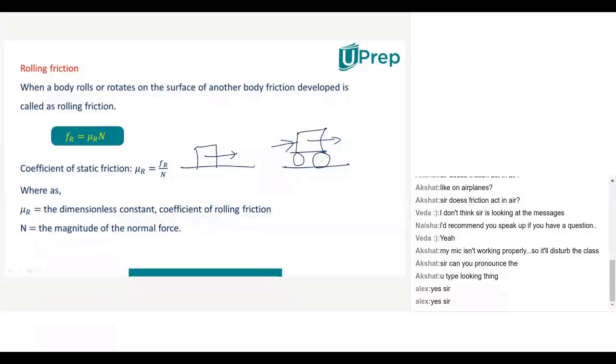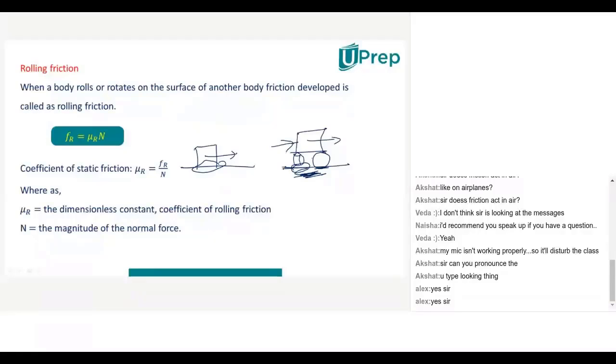Sir, because the friction exerted by the wheels is very much less than the sliding friction. Why very less in this case? Sir, because the surface contact is very less. Very good. The area of contact is very less. Just now I said the frictional force will depend upon area of contact. Here area of contact is more, and here area of contact is very less when we kept wheels for this. So that's why the frictional force is reduced further.